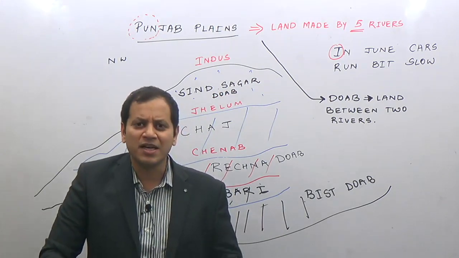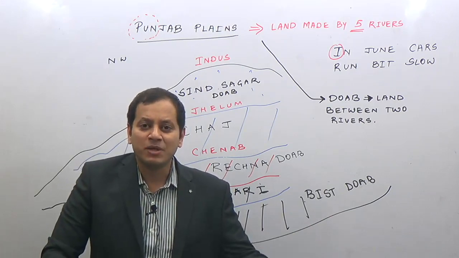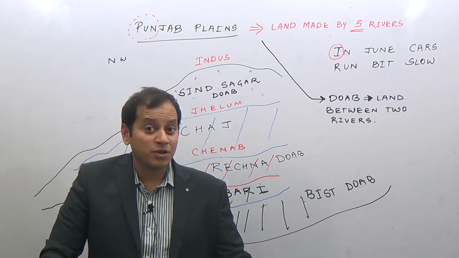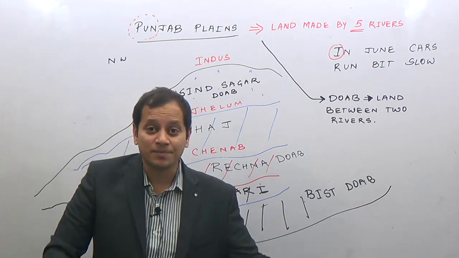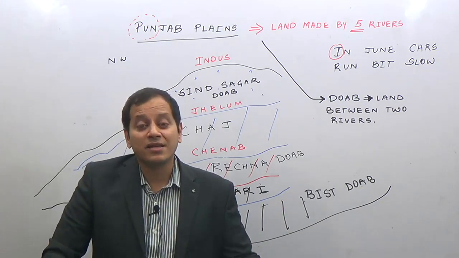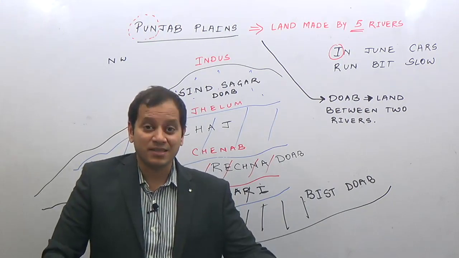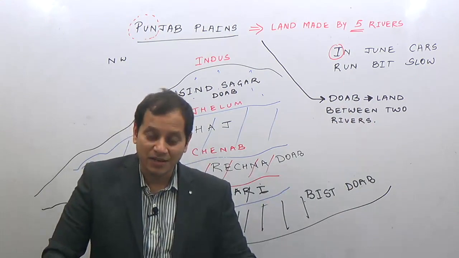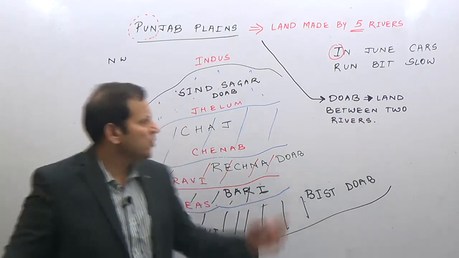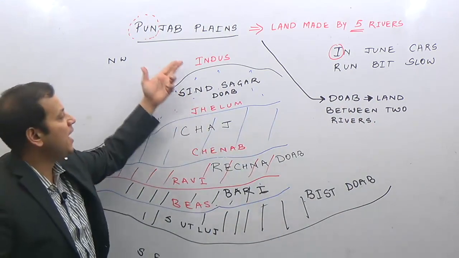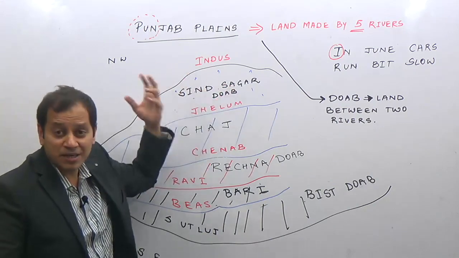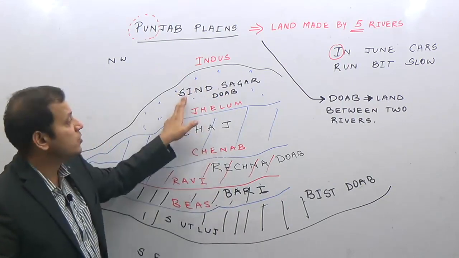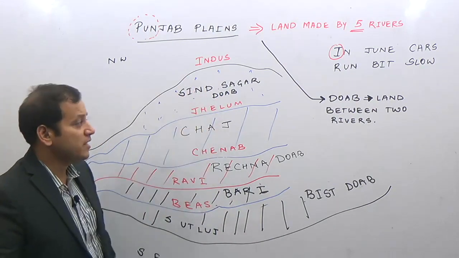And therefore, the religion in this part came to be known as a corruption of the word Sindhu, that is Hindu religion. And the Sindh river was known as Indus river, and therefore the land lying to the west of river Indus was known as India. So Sindh is Indus, and obviously Sagar means it is the biggest river because this is the biggest of all the rivers. These all are the tributaries. So Sindh Sagar doab is between Indus and Jhelum.